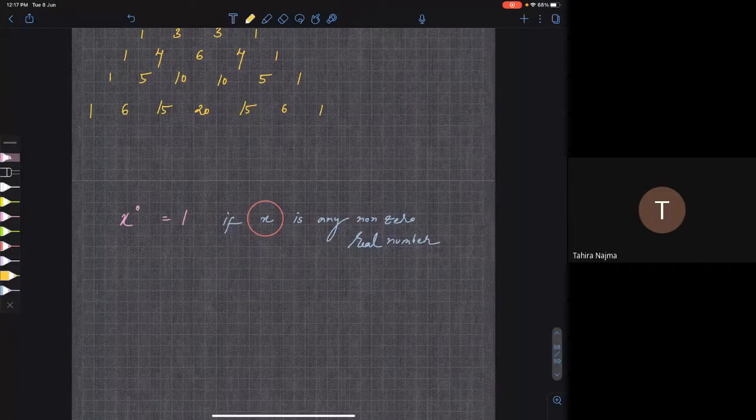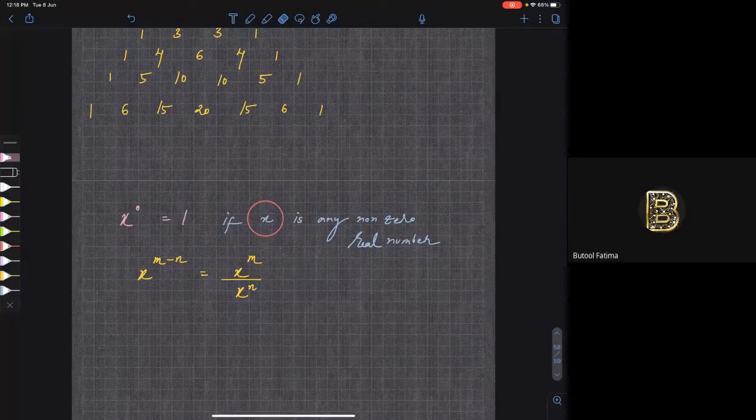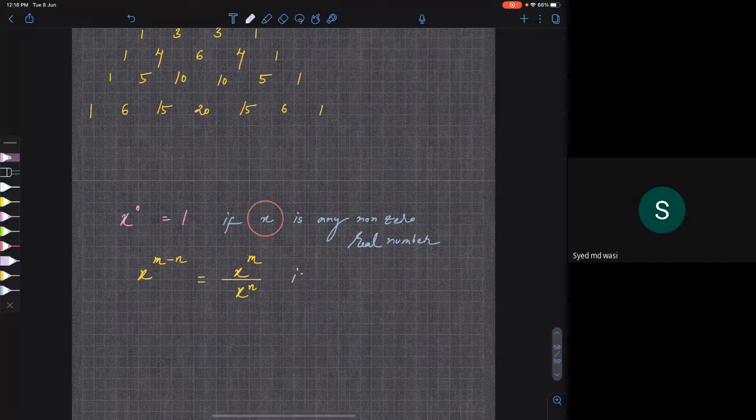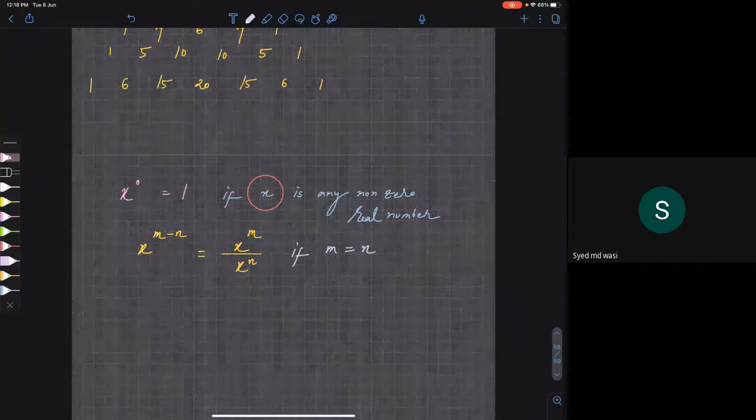Okay, very good. So basically what she is saying is everybody knows that x power m minus n is equal to x power m by x power n. Do you agree? This is the definition for exponents, right? If m is equal to n, what will you get?